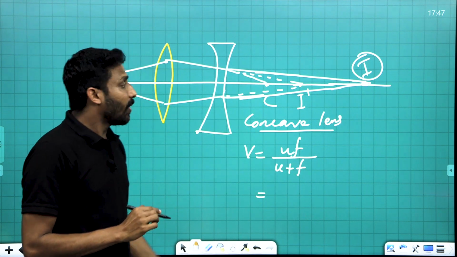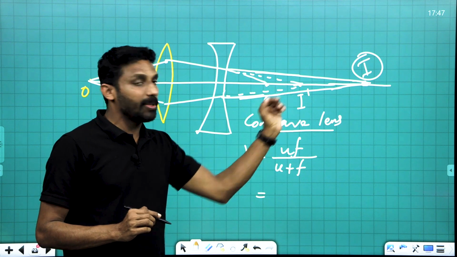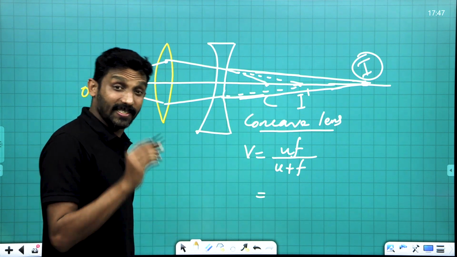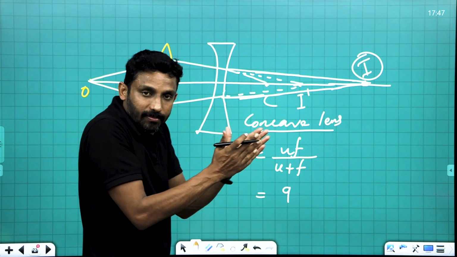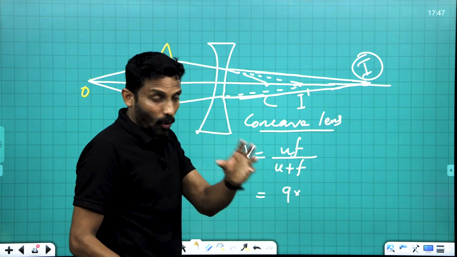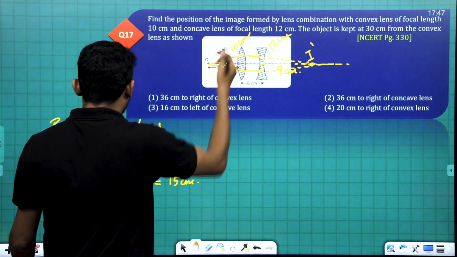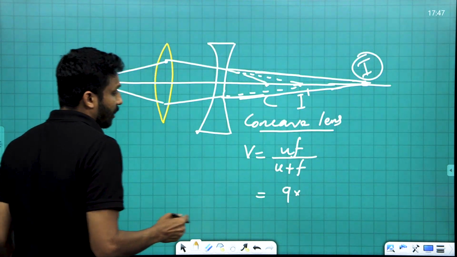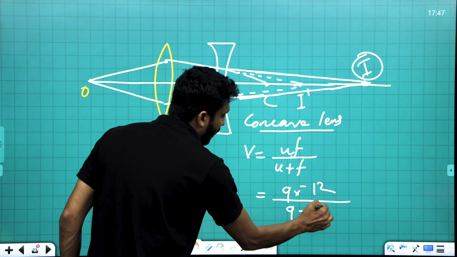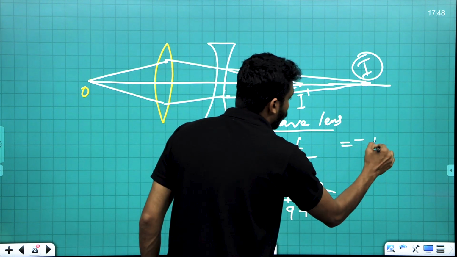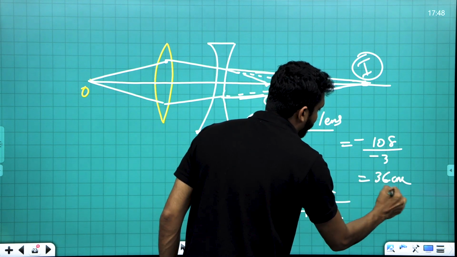And what is u? u, the distance from the lens to the virtual object, is 9 centimeter, and its sign is positive. For the virtual object, the sign is positive. Into the focal length of the concave lens, which is negative. What is the focal length of this concave lens given? Focal length is 12 centimeter. So v equals minus 12 into 9 divided by u plus f, which is 9 plus minus 12, equal to minus 108 divided by minus 3, is equal to 36 centimeter, positive.